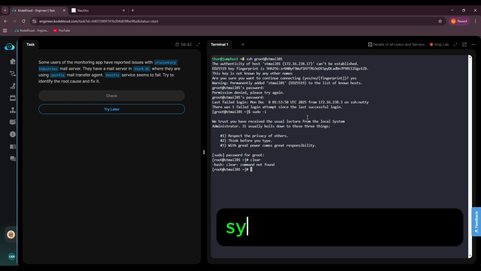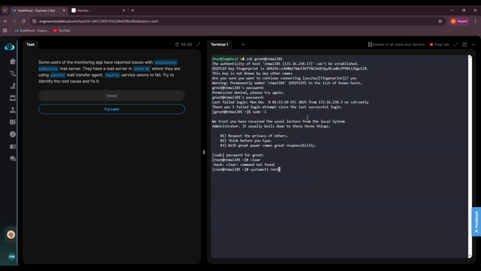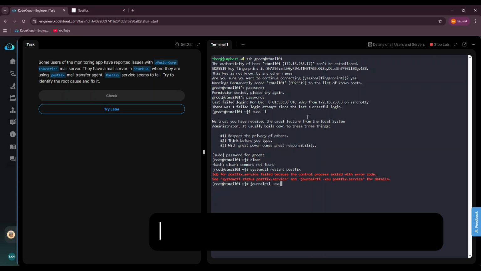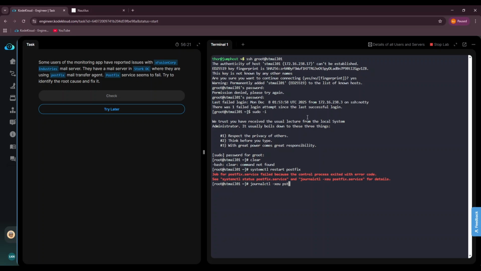The task says the service is failing, but let's verify that. I'll try to restart the service. And there it is, it failed. Linux is helpful, though. It tells us exactly where to look for details. So, let's run journalctl to inspect the logs and find out why it's crashing.